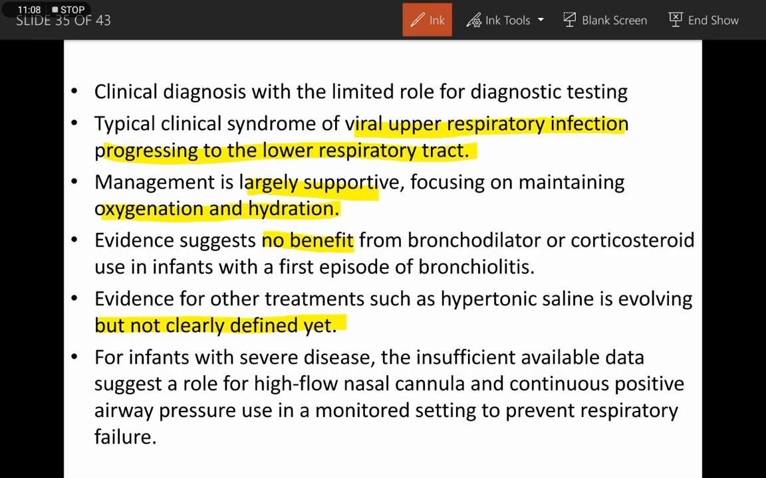For infants with severe disease, the limited available data suggest a role for high flow nasal cannula and continuous positive airway pressure in a monitored setting to prevent respiratory failure.